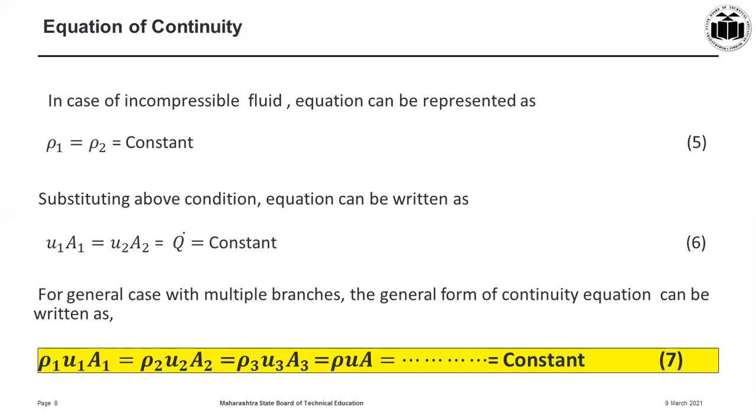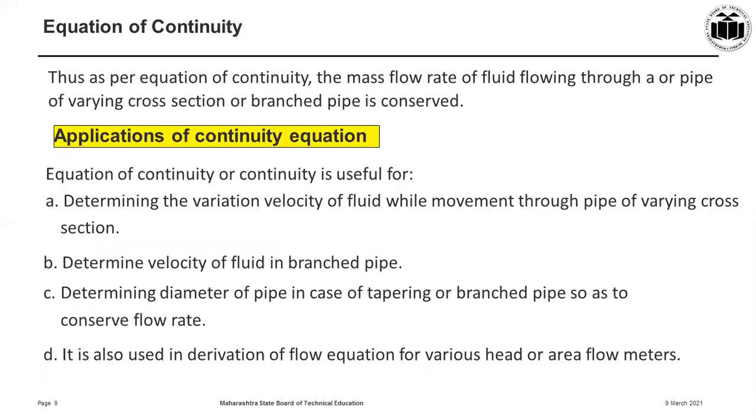Now, in the general case, with multiple branches flowing in the same direction, or a pipe of varying cross section, we can write rho 1 u1 A1 is equal to rho 2 u2 A2 is equal to rho 3 u3 A3 is equal to, in general, rho u A is equal to constant. So, thus, as per the equation of continuity, the mass flow rate of a fluid flowing through a pipe of varying cross section or branch pipe is conserved.